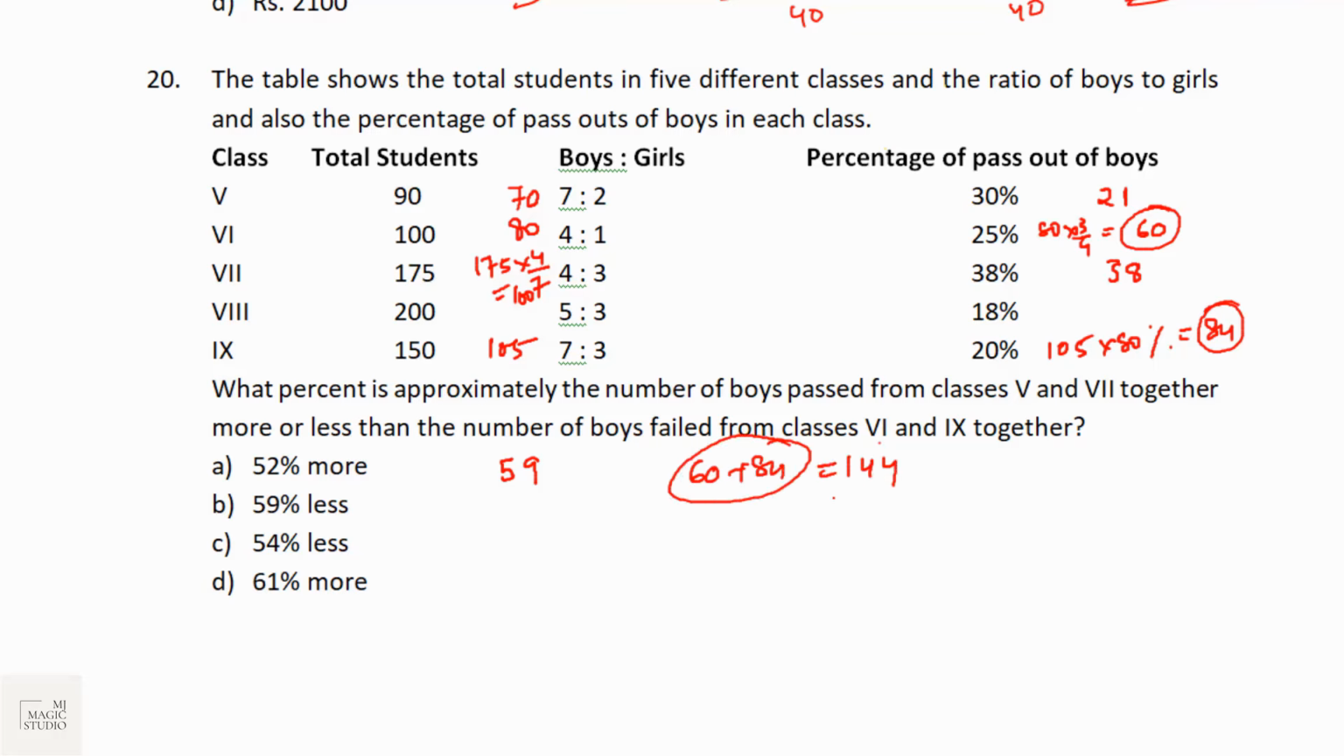So 59 is how much less than 144? So what is the question? What percent is 59 less than 144? So our answer is 85 by 144 into 100. That would be 59%. So answer B fits in.